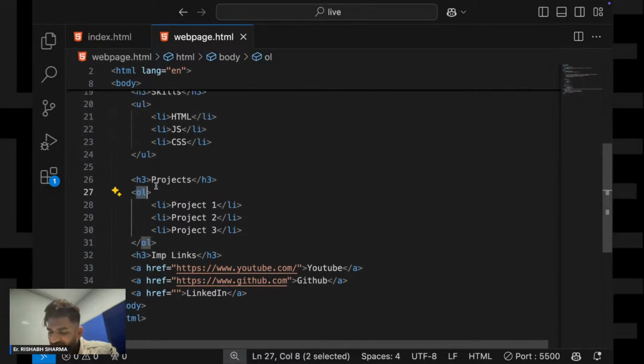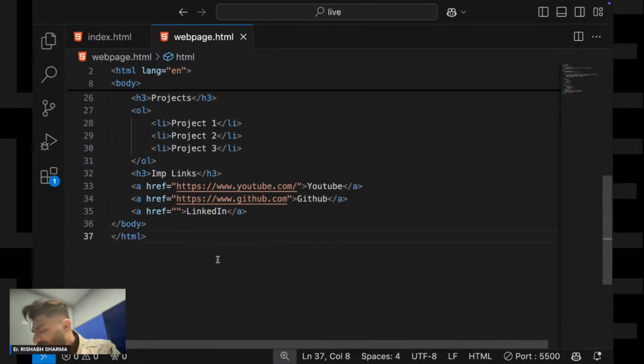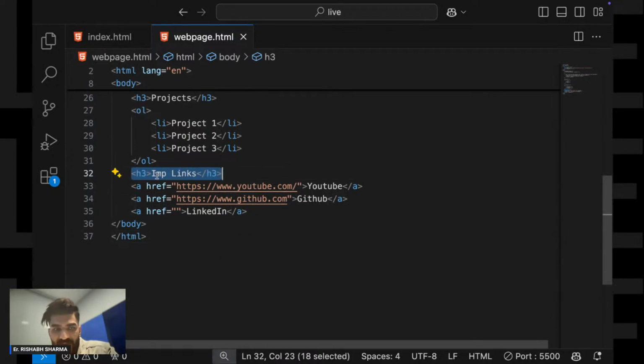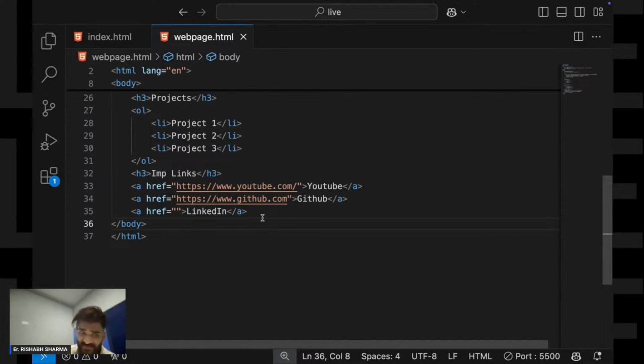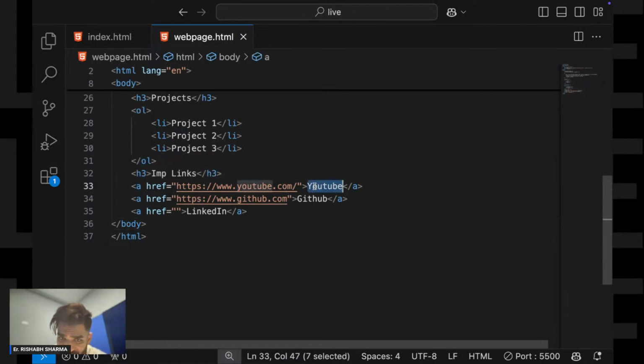div also I will explain, don't worry यार, अभी सब कुछ एक लेक्चर में नहीं हो पाएगा ना, but I will explain that, it is important of course. Now again I have put h3 tag, and inside this एक subheading डाला मैंने important links का, and how I link another link in my website is basically by using the anchor tag. Okay, so inside this anchor tag I will write the content.